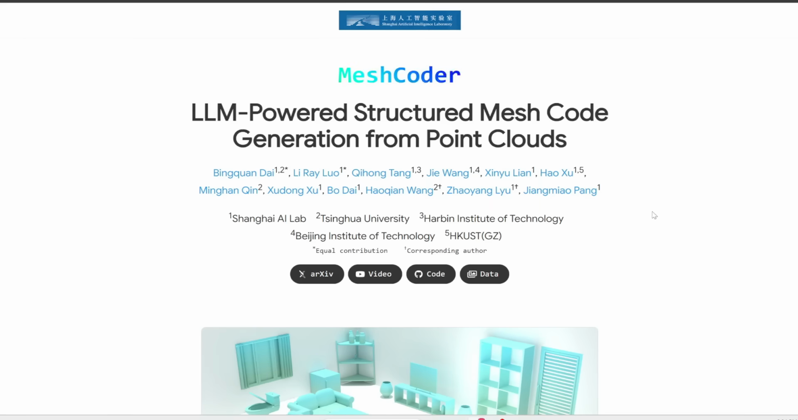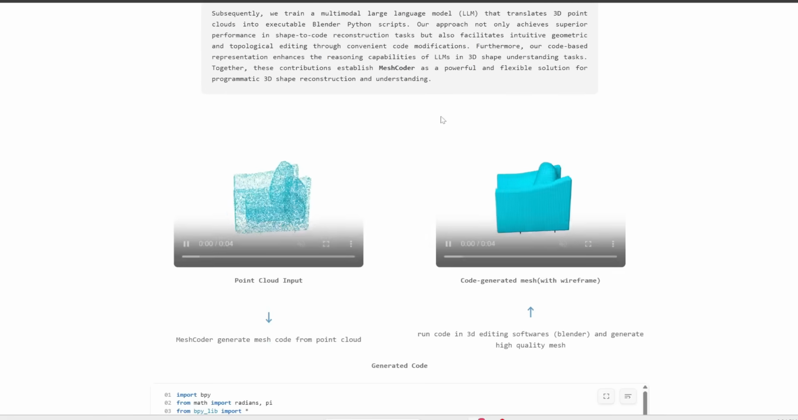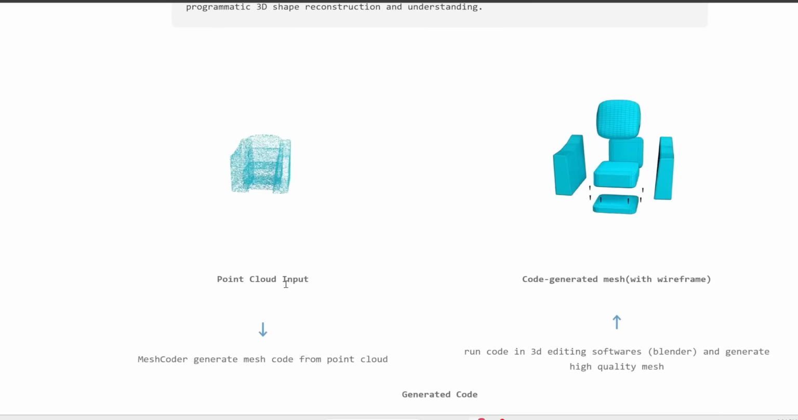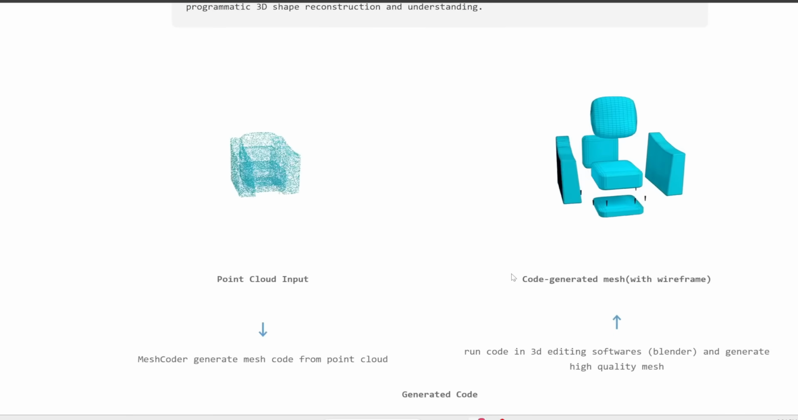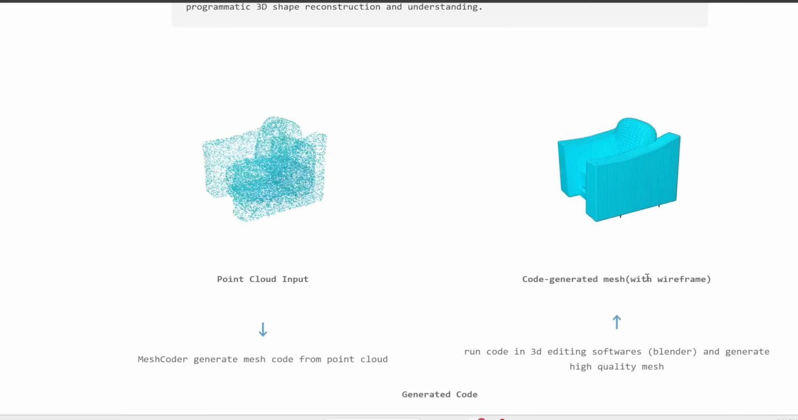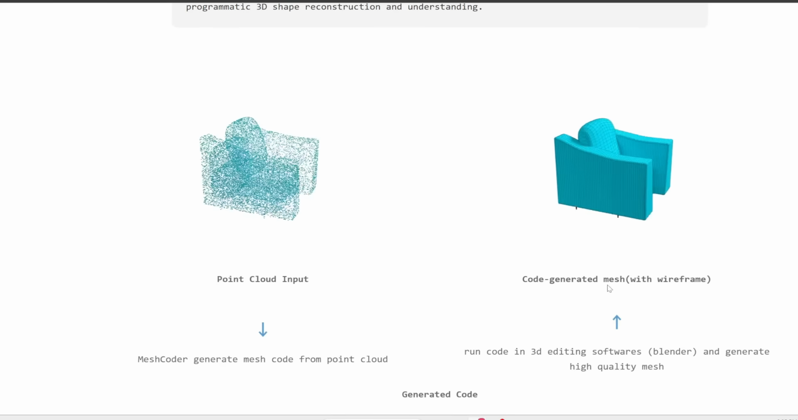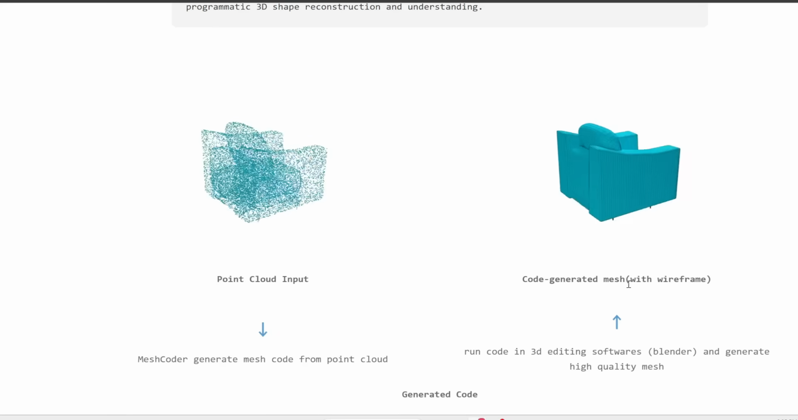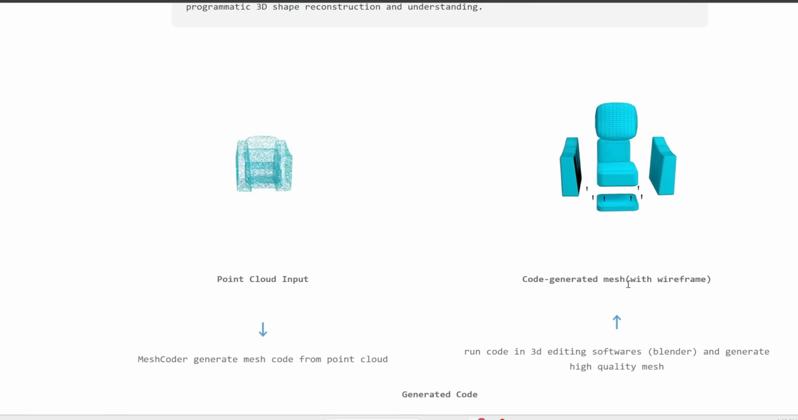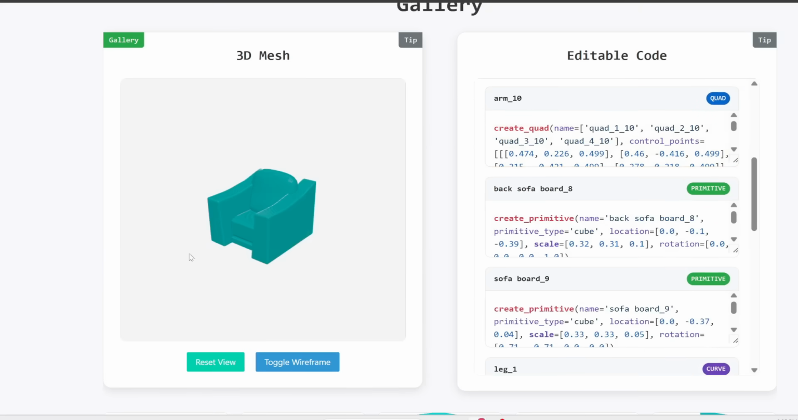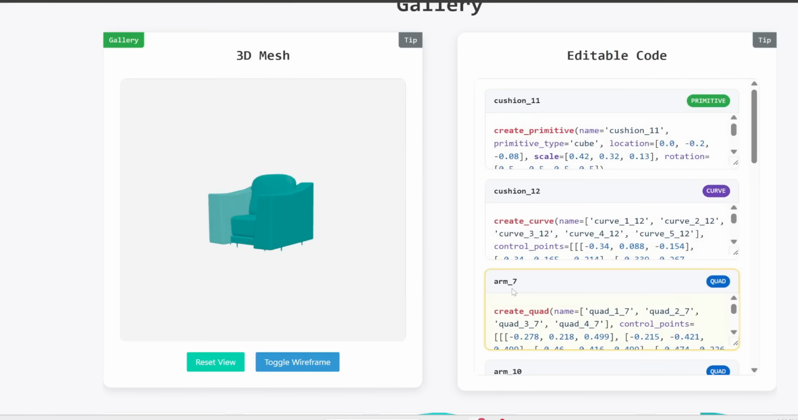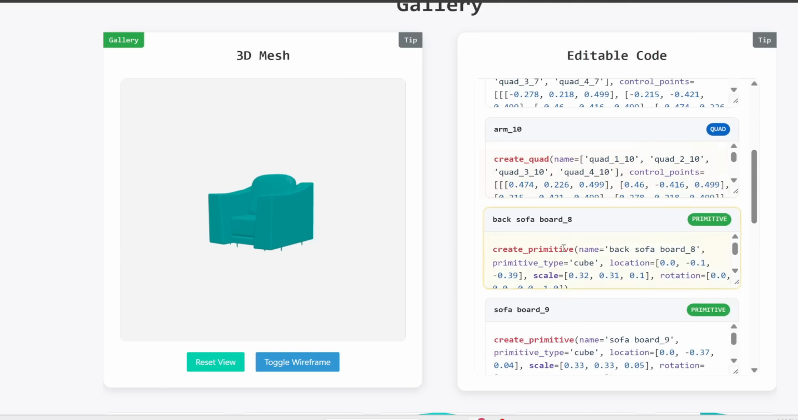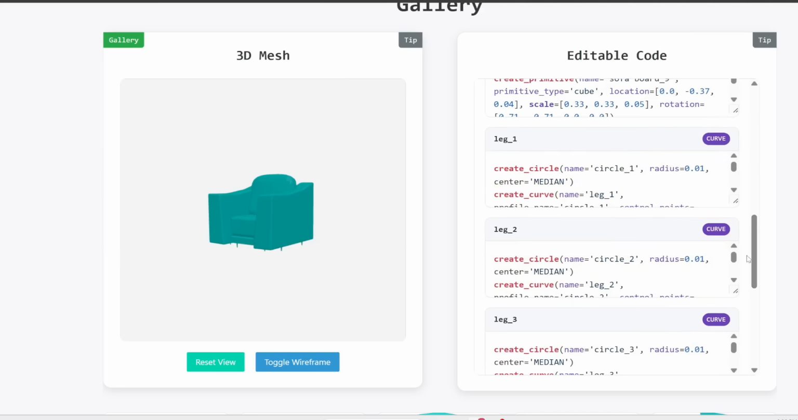Next up, this AI is super useful. It's called Mesh Coder, and this can basically take a point cloud and turn it into an editable 3D mesh like this. Now, specifically, it outputs this 3D model in the form of code that can be used in 3D editing software like Blender. So for example, here we have the sofa, and here's the code for each section of the sofa, which you can edit further in any 3D modeling software.